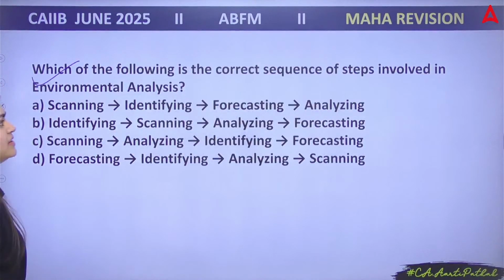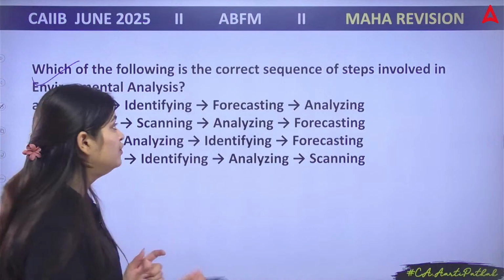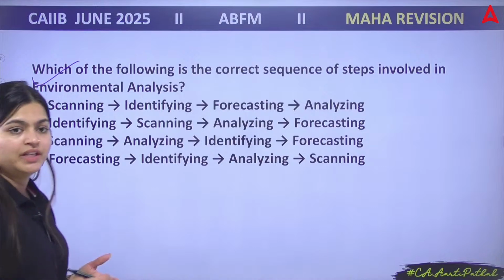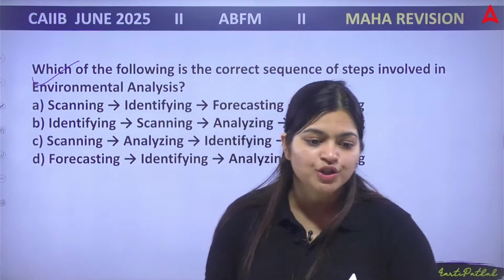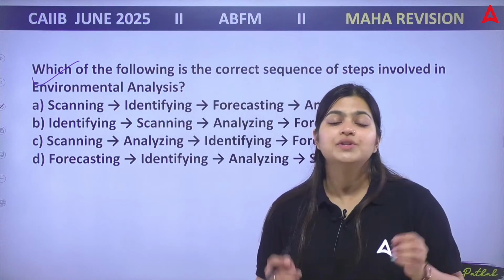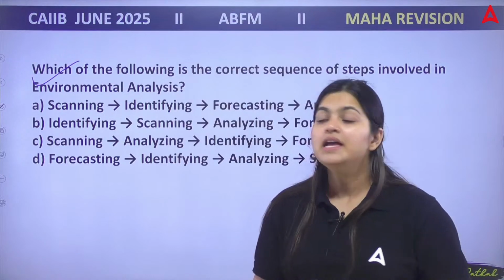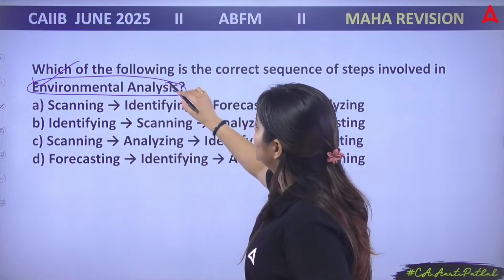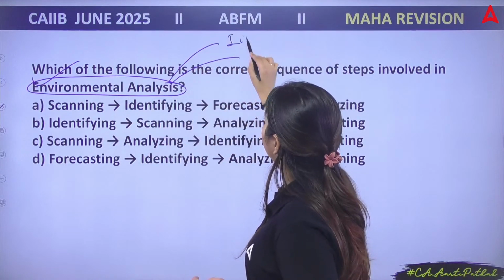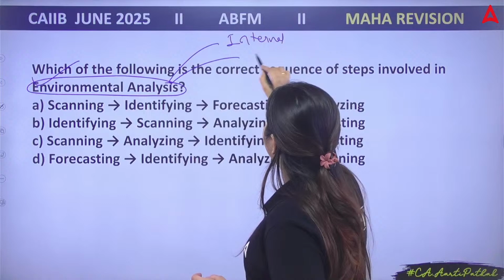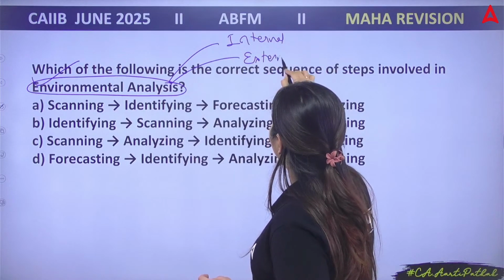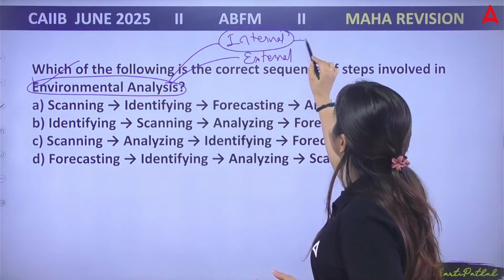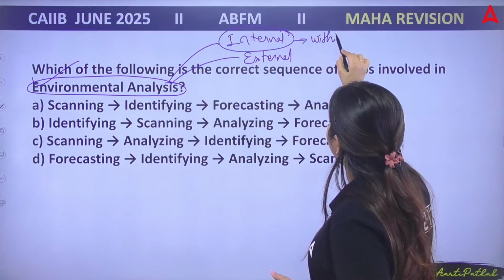Which of the following is the correct sequence of steps involved in environmental analysis? A, B, C, D. Now in this question, they are asking about environmental analysis. Now always remember, whenever you are going to see environmental analysis, this includes both the thing, your internal as well as your external. Internal means within your organization.